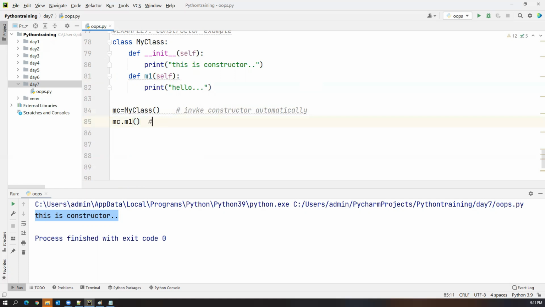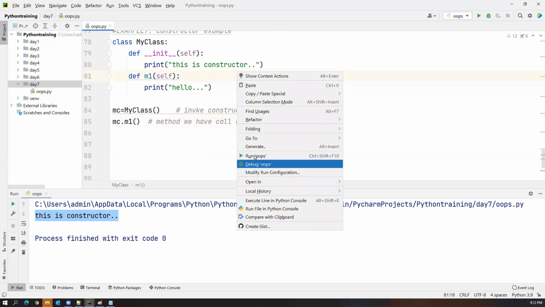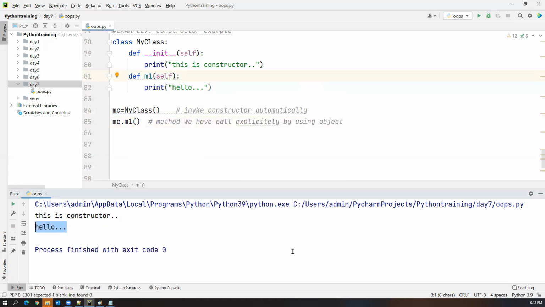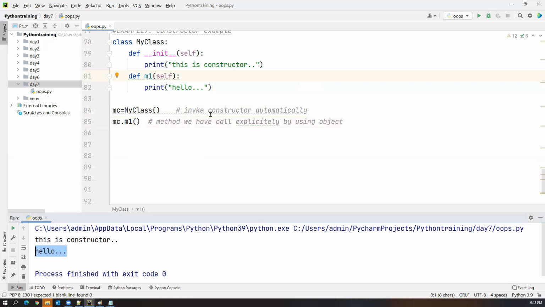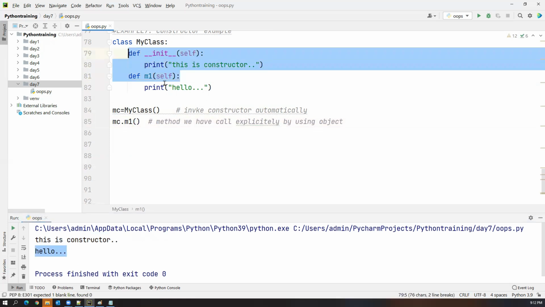So this is a method. A method we have to call explicitly by using the object. When you run this, you will get this output. That's the basic difference between a constructor and a method. The constructor will never return any value, whereas a method can return some value. It will perform some operation and can return some value.